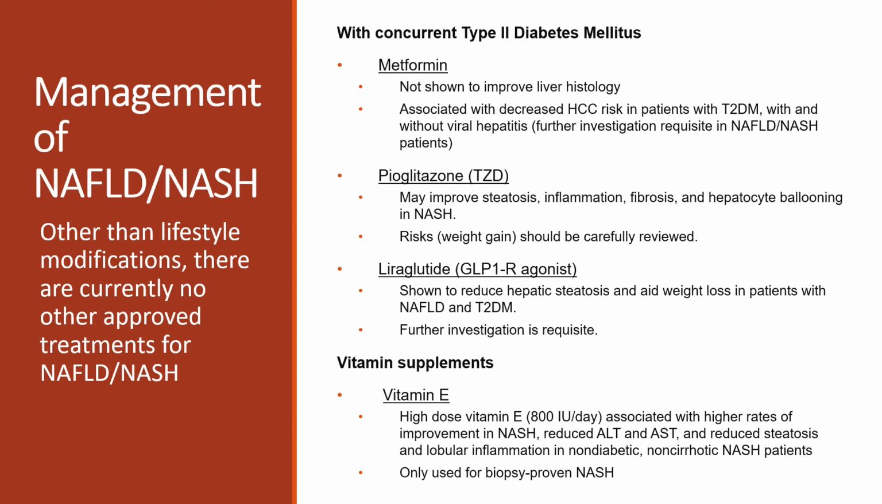Another treatment that has shown promise is high-dose vitamin E, 800 international units a day, which has been associated with higher rates of improvement in NASH, reduced liver enzymes, and reduced inflammation and steatosis in non-diabetic, non-cirrhotic NASH patients. Observational data has also shown improvement in diabetic and cirrhotic patients as well.